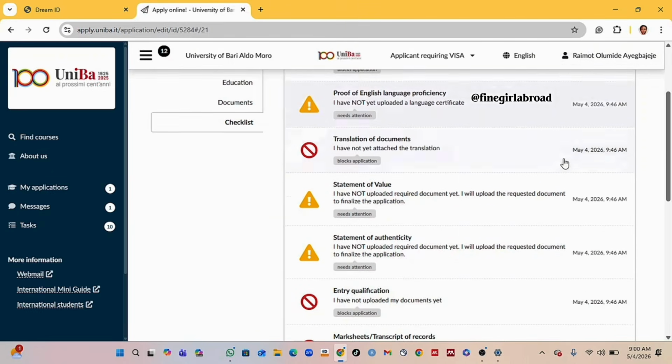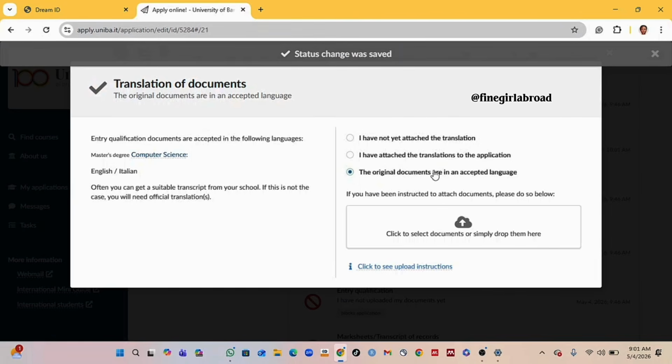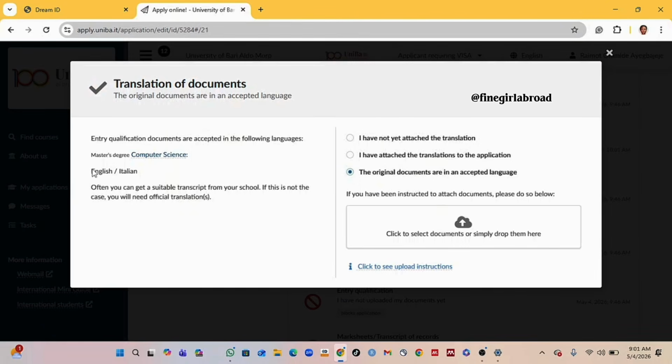So aside that, then we move to the next one, which is translation of document. So here you just click on if your certificate is in English or Italian. So these are the two languages that they accept. So if it is in English or Italian, you just click on the original document is in accepted language. Here you don't need to upload. But if it is not in English or Italian, then you have to first upload the translation of the document to either of these languages. Then you now click on I have attached the translation. But if it is in English or Italian, you don't need to upload anything here. Just click on the original document is in accepted language.